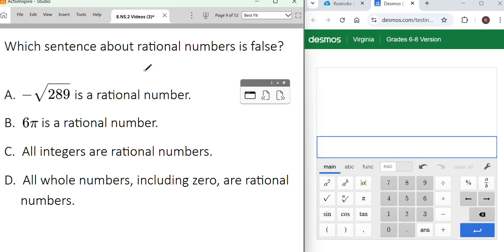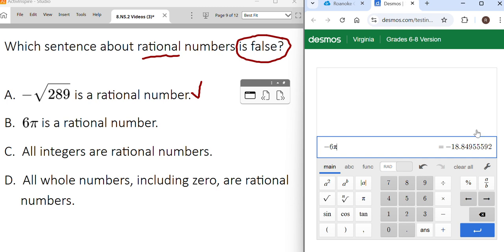This says, which sentence about rational numbers is false? Okay, so we want the ones that are not true. First one, let's put it in the calculator. Negative square root of 289 is -17. Is that a rational number? It is. So that cannot be our answer. So let's put in the next one. 6 pi.